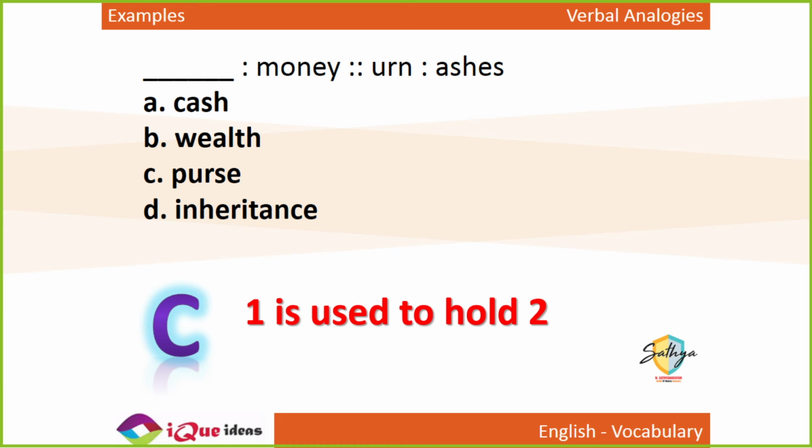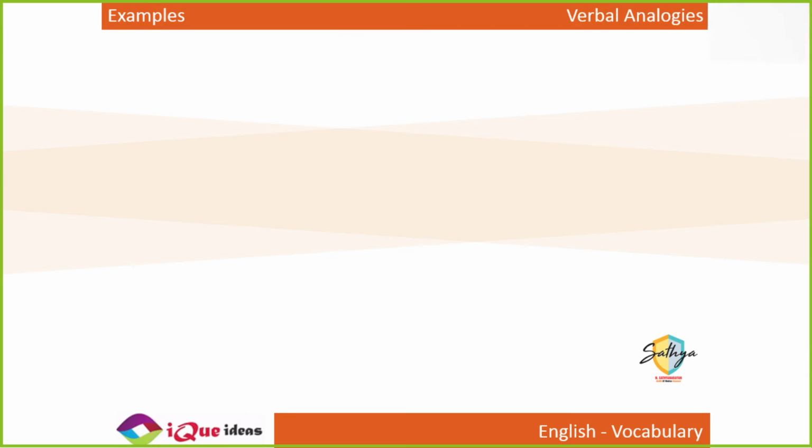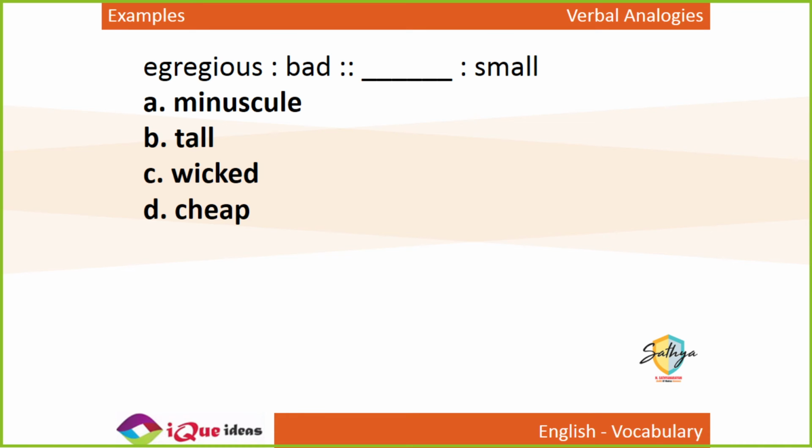Right. Chalo. Now, egregious is to bad as dash is to small. A very bad mistake is an egregious mistake. Chota mota is a bad mistake.